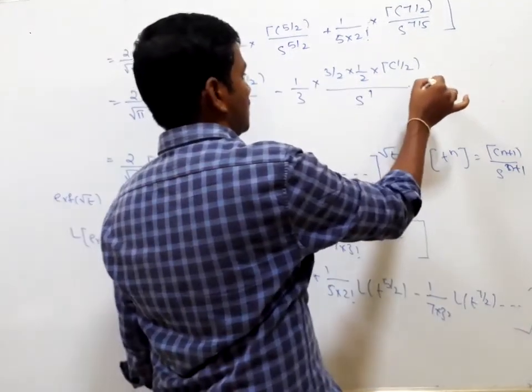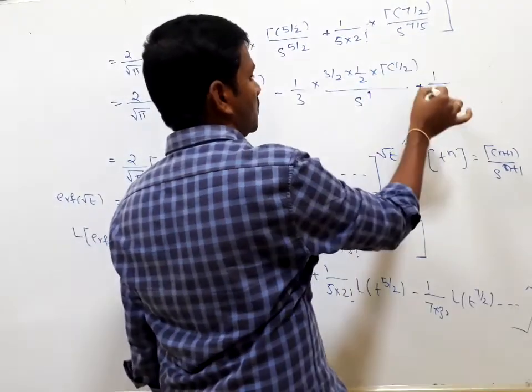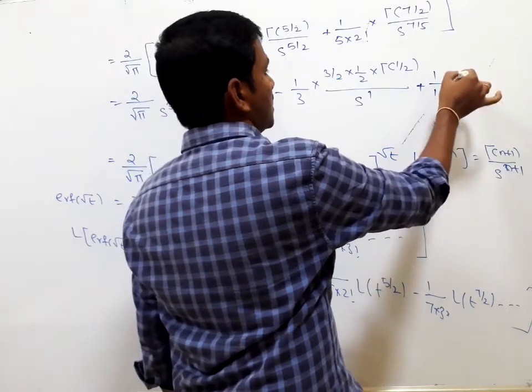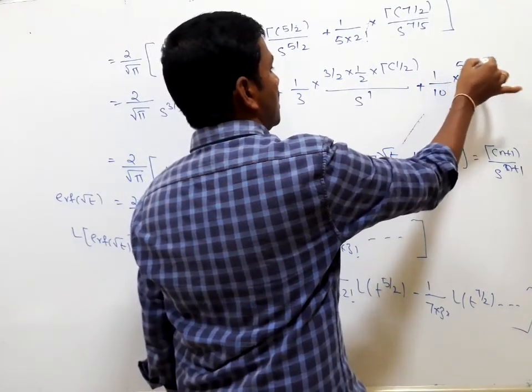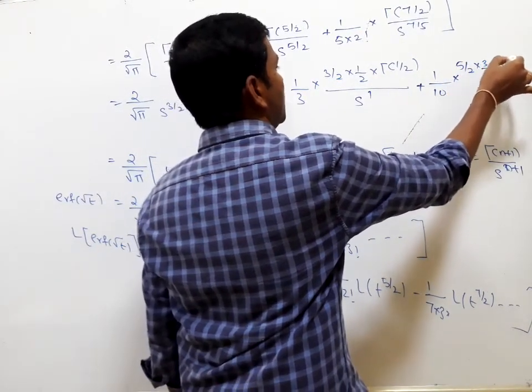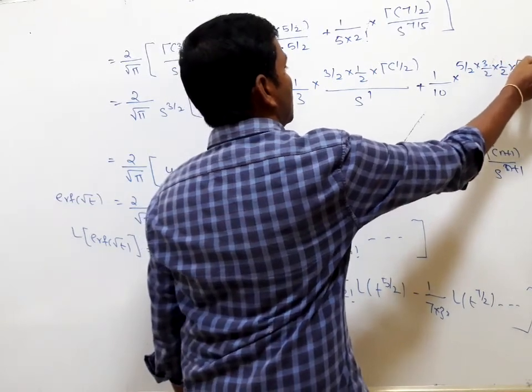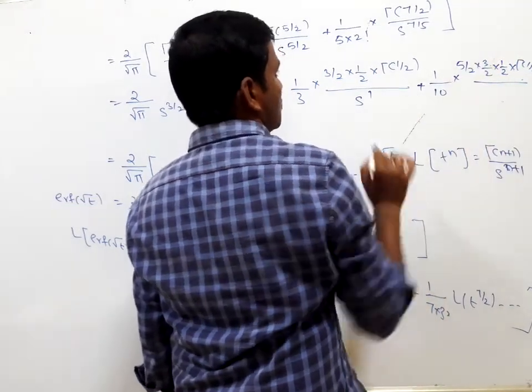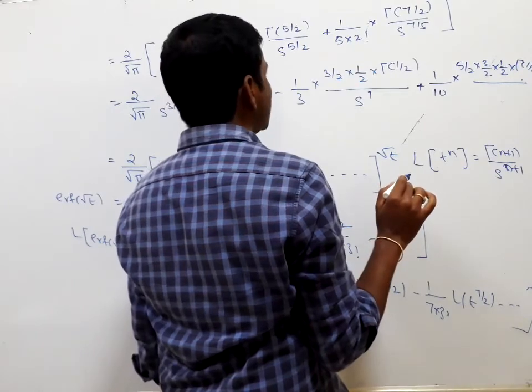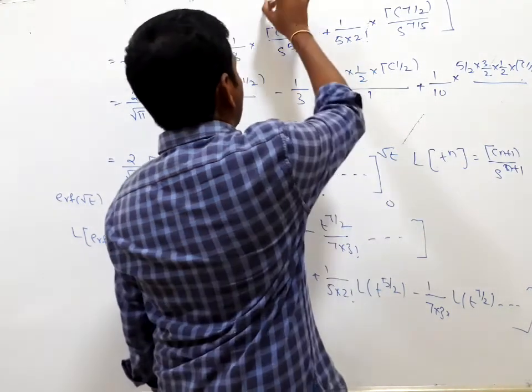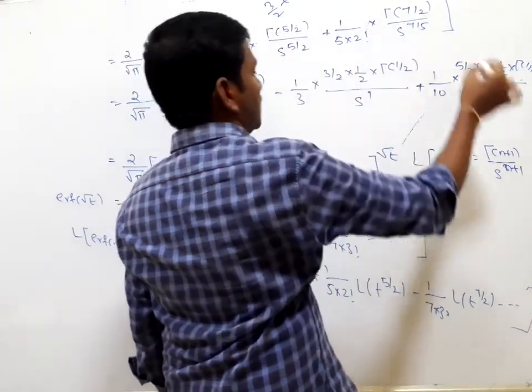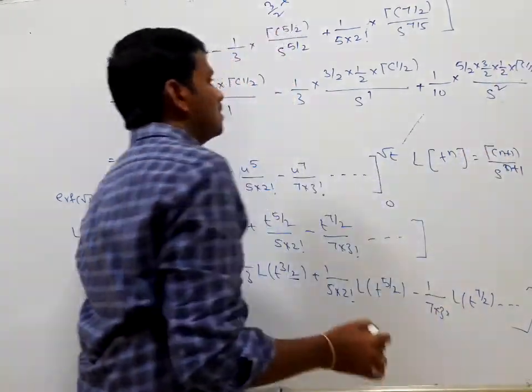Next, plus 1 by 5 into 2, 10. So it is 5 by 2, 3 by 2, 1 by 2, gamma 1 by 2 divided by s to the power of 3 by 2 plus 2, 3 by 2 plus 2 is 7 by 2, it is s square.